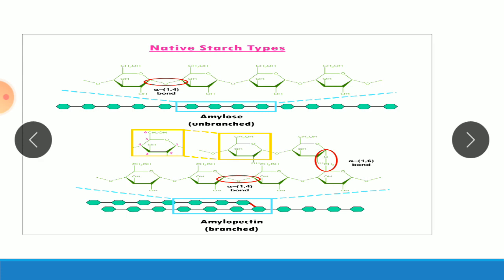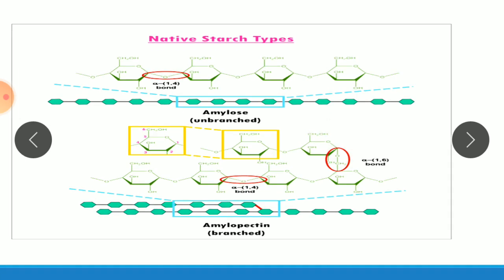Amylose is a straight compound, so here it is called an alpha 1,4 linkage. Amylopectin is a branched form of starch. So it contains 1,4 linkage as well as 1,6 linkage, alpha 1,6 linkage. So this enzyme, glucoamylase, digests these two and acts on these linkages, alpha 1,4 and alpha 1,6, and converts this starch into mono and disaccharides.